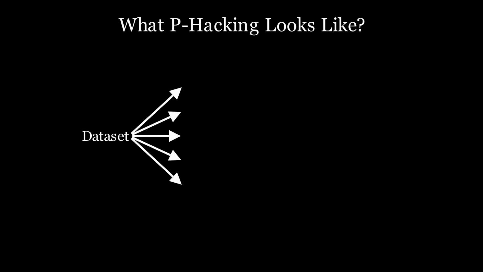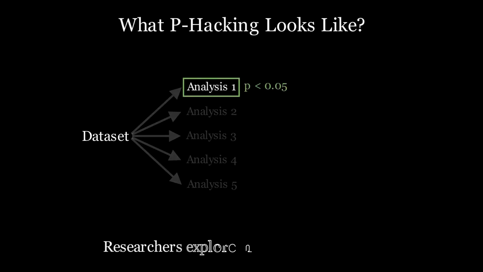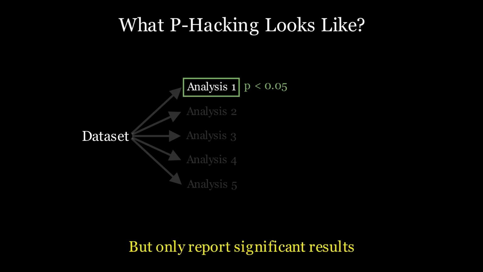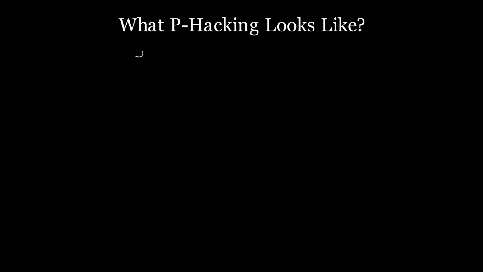So, what happens when we test one thing more than once? P-hacking happens when researchers explore multiple ways of analyzing data and only report the versions that produce statistically significant results. No fabrication, no falsification, just flexibility. Imagine you are studying whether sleep affects exam scores.